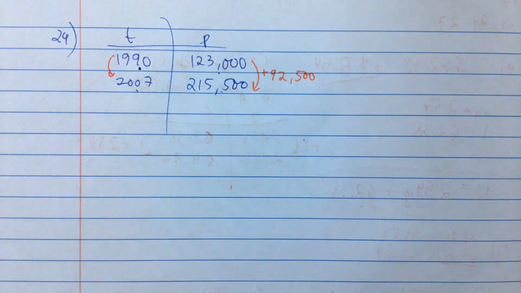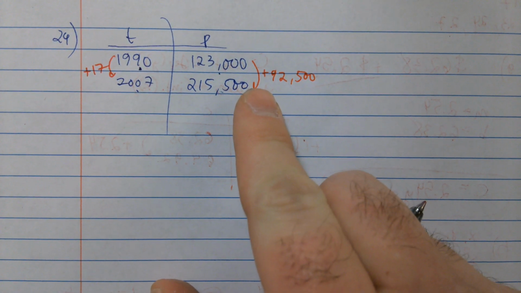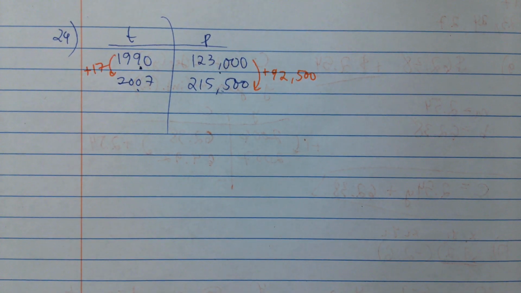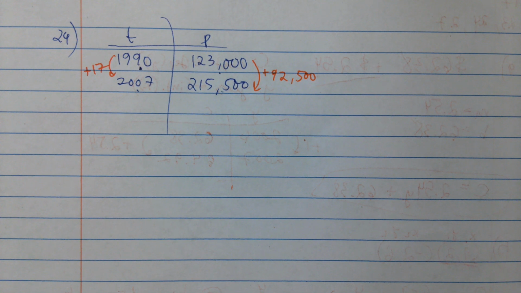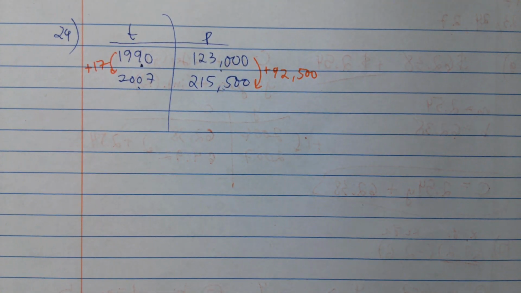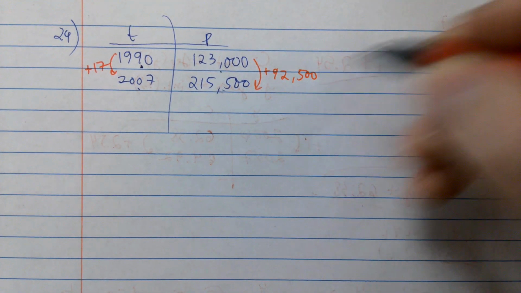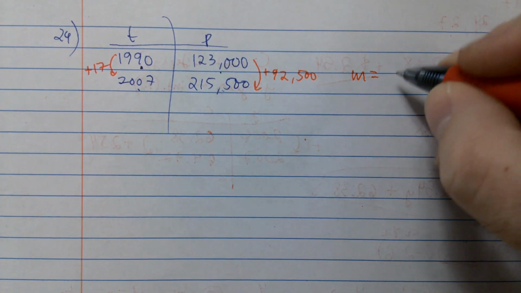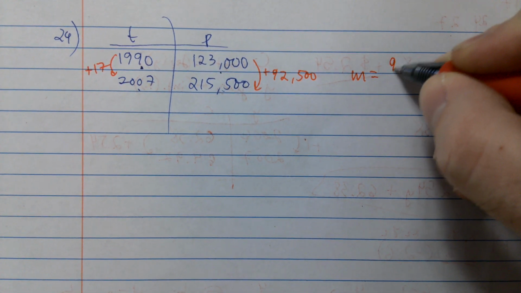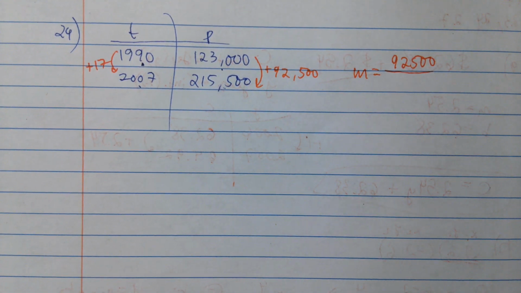What's my change in time from 1990 to 2007? 17. Bobby, what's 92.5 divided by 17? Is that the number you got? It's a messy decimal. Because it's integer, so... Did I get that right?